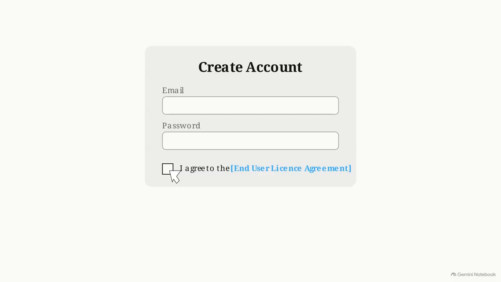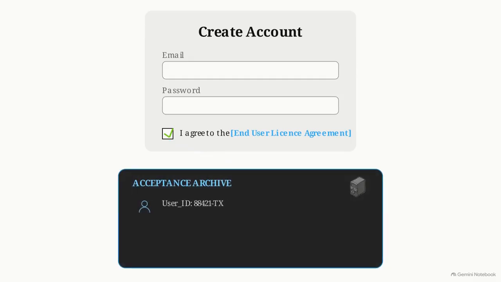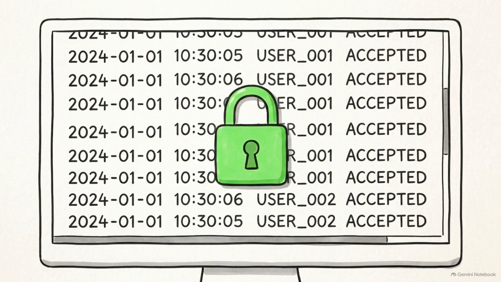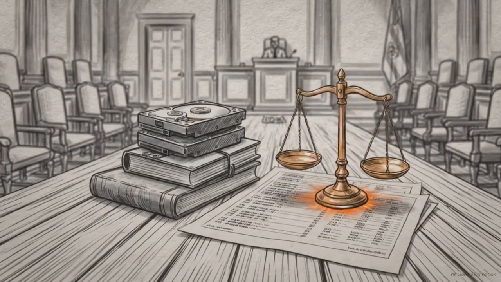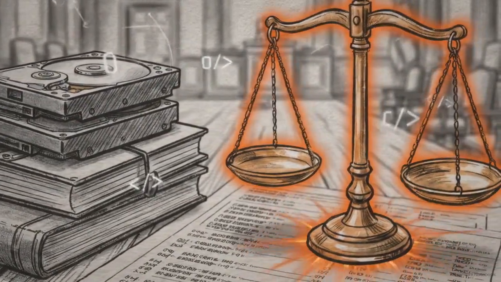This registration screen shows the required standard for digital contract formation. The user must take an explicit action, like clicking this unticked box, beside a clear link. Clicking generates a log in your acceptance archive, capturing the user ID, EULA version, and timestamp. This tamper-evident backend log is the definitive proof of agreement. In a dispute, courts require evidence that a specific user agreed to specific terms at a specific time.